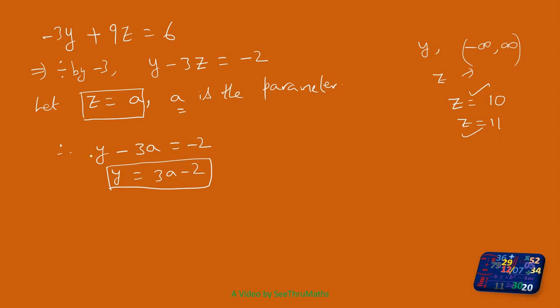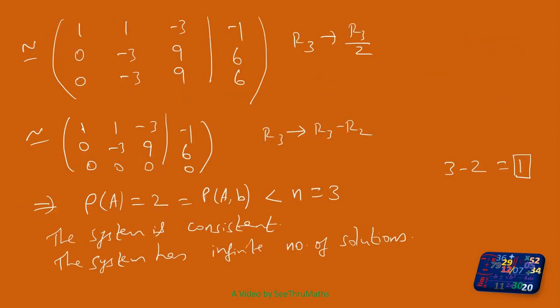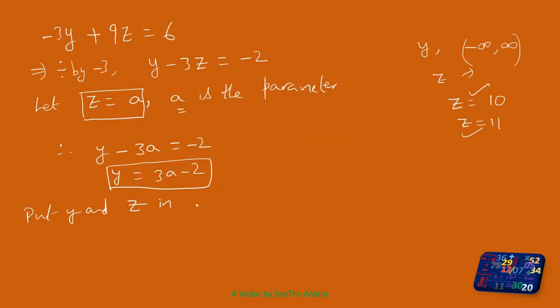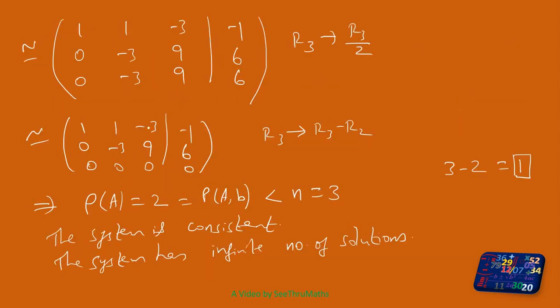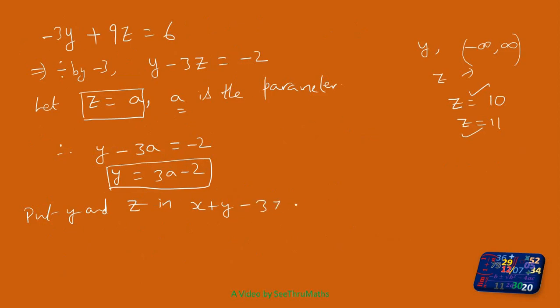Now I want to find the value for x. Put these two values, y and z, in this equation: x plus y minus 3z equals minus 1. So x plus, what is y? 3a minus 2, minus 3 into, what is z? a, equals minus 1.